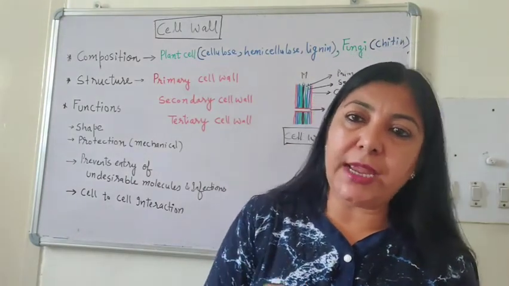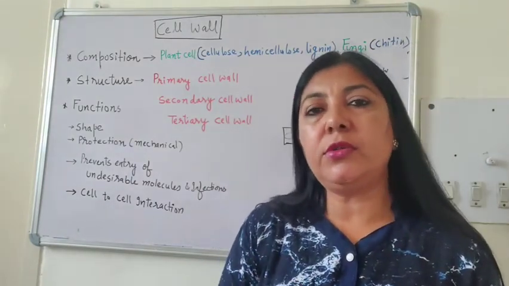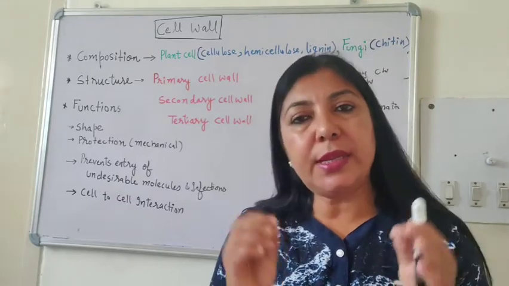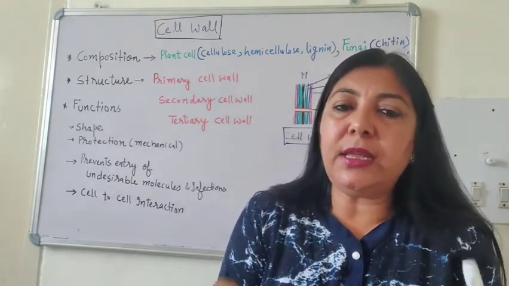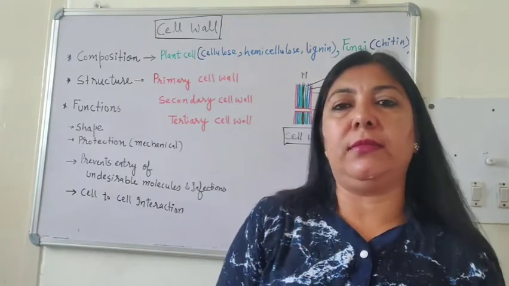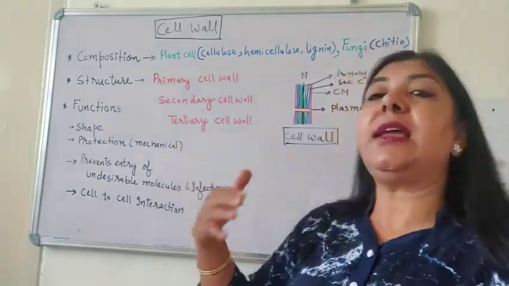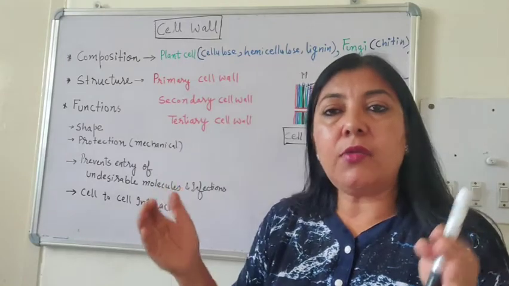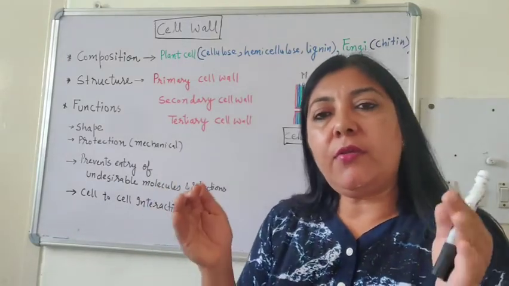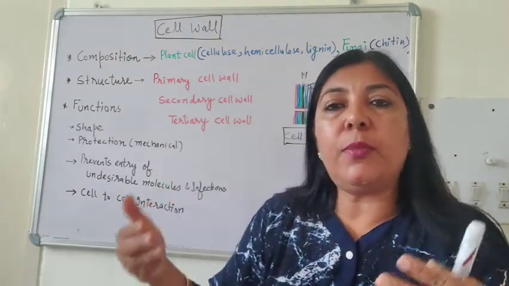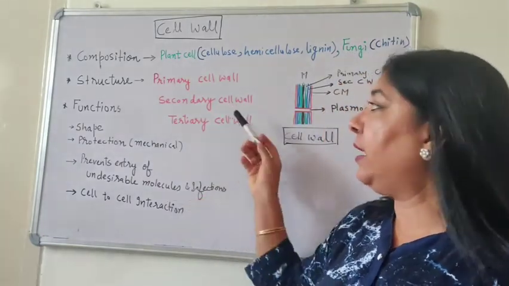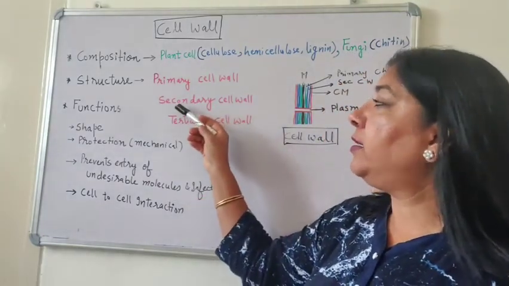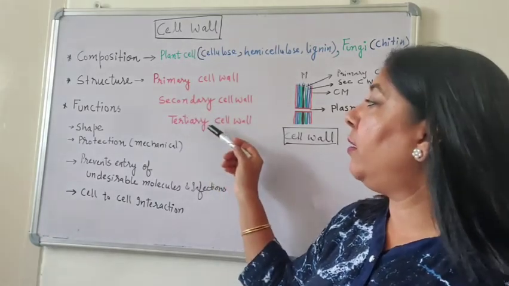Primary cell wall is always made up of cellulose only, which will be present in all plant cells, and it is present in the most new cell. But as the cell gets older, it requires more protection. It starts producing more deposition, and that additional support is in the form of secondary cell wall or tertiary cell wall.